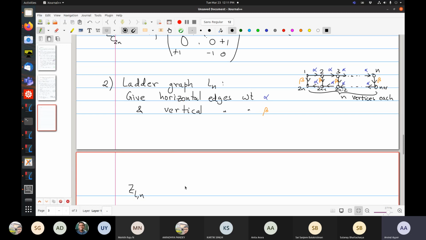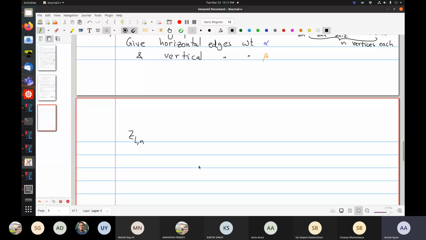Explain why alpha squared and why beta. 1 and 2 are connected, then 2n and 2n minus 1 have to be connected, and then n minus 2 blocks are left. Otherwise, 1 is connected to 2n, and then 2 is connected to 2n minus 2. Then again it's an n minus 1 problem. Yeah, that's correct.